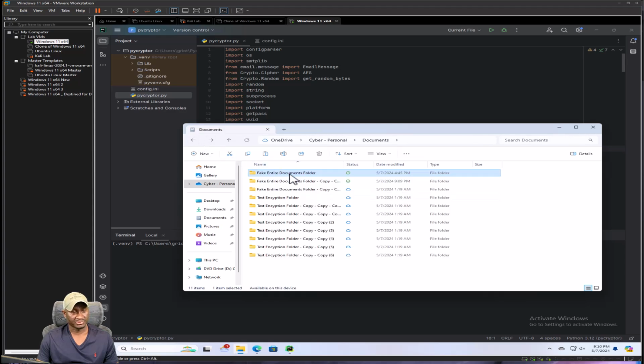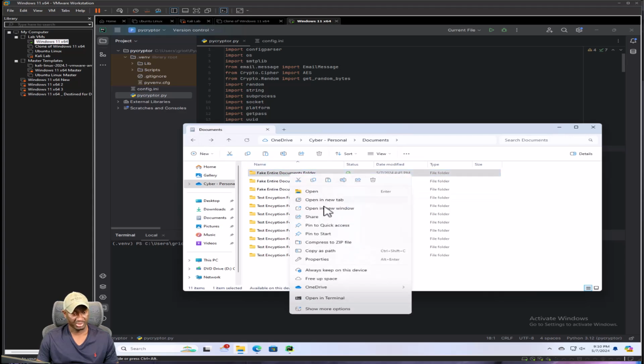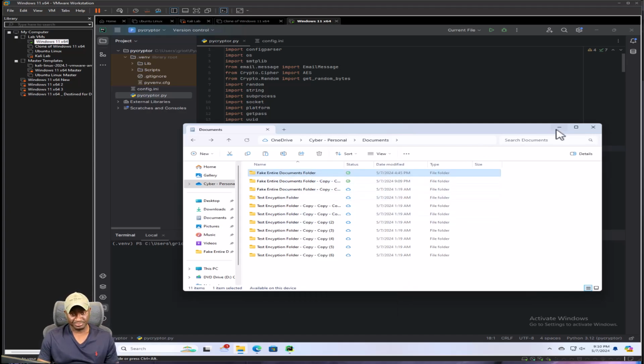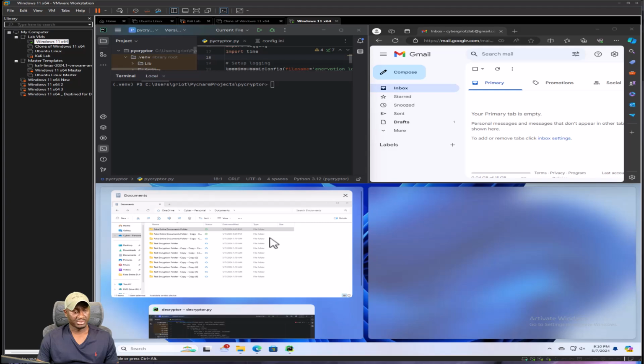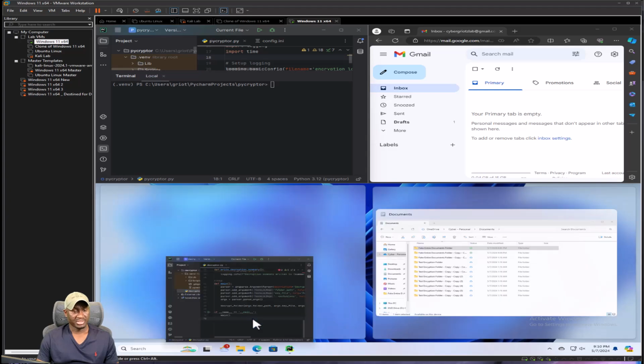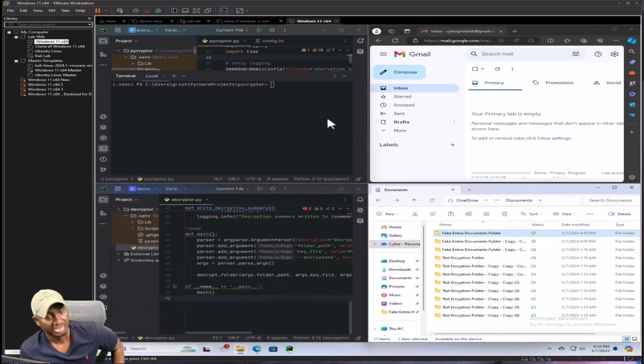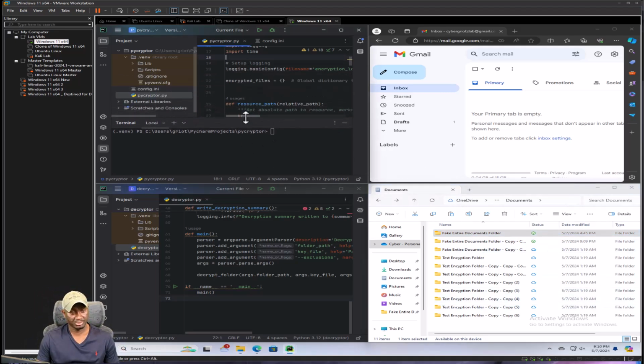That's this folder. Okay, let me pin that so that way we can always get back to it. Where is it? Pin to quick access. There you go. Okay, good. So what I'm gonna do is snap this in here, and then I'm gonna go to email on this one, and then I'm gonna go to that on this one and this. So good. So now we have both our encryption script open, decryption.